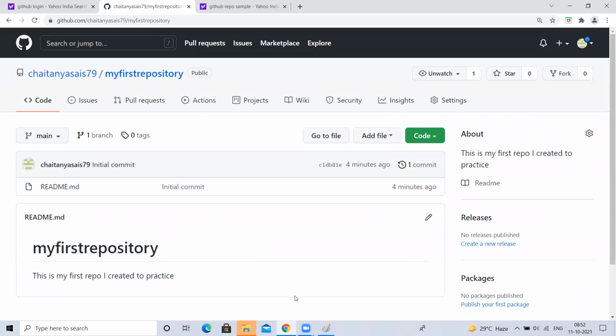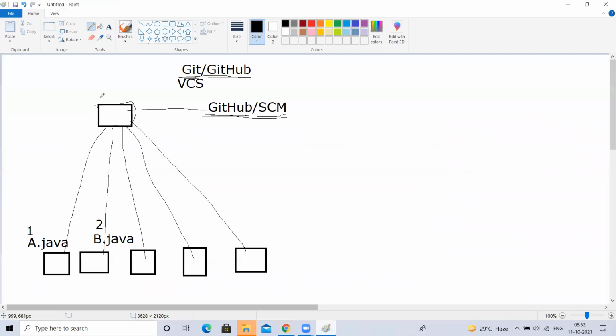Is it clear so far how to create a GitHub account and how to create repositories, multiple repositories? Is it clear, guys? Yes, sir. Okay. So this part we did: creating a GitHub account, and inside that creating a repository. Now I am one of the developers. From my local laptop, I want to make a connection to this.